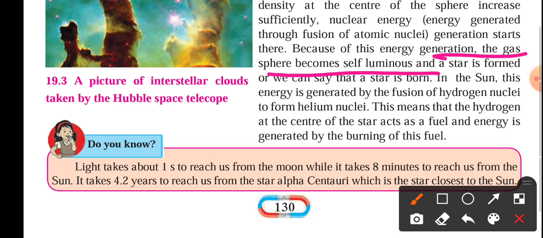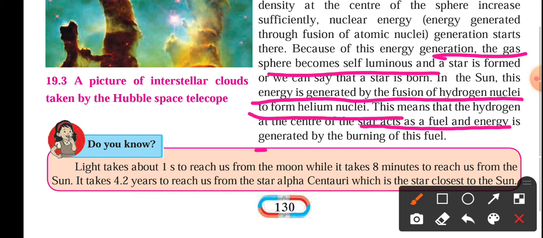In the sun, this energy is generated by the fusion of hydrogen nuclei to form helium nuclei. So in our sun, what exactly is happening? The hydrogen gas present in the sun is combining together and forming helium nuclei. In this process, it releases a huge amount of energy, and the hydrogen at the center of a star acts as a fuel, and energy is generated by the burning of this fuel.